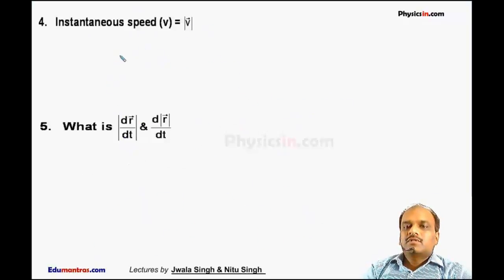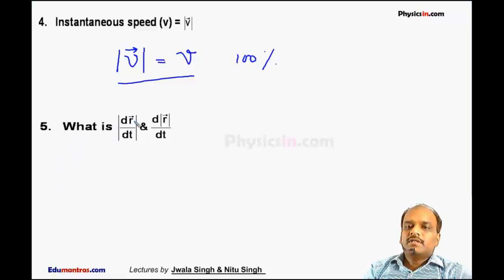Instantaneous speed: this is always true. The magnitude of instantaneous velocity is always equal to instantaneous speed. This statement is 100% valid. It is unconditionally true. What is dr by dt? dr by dt is actually the rate of change of position vector.